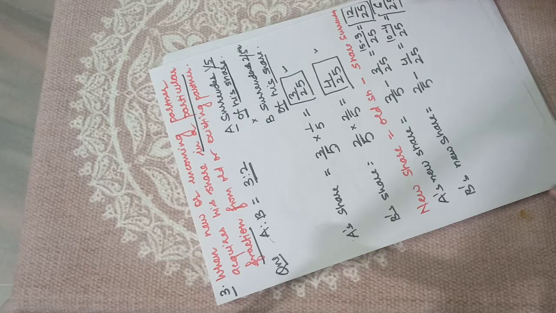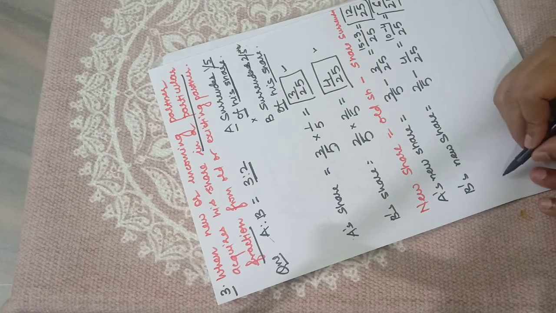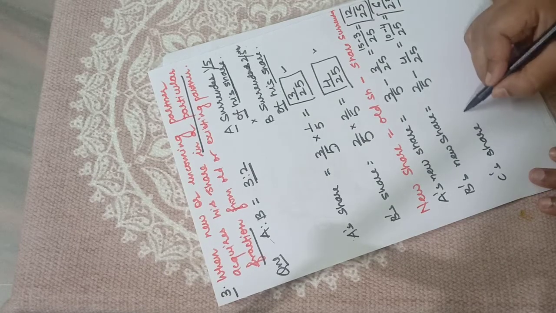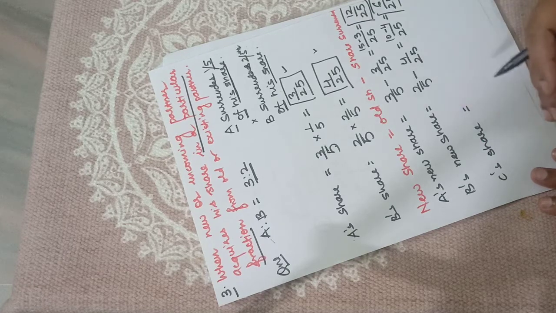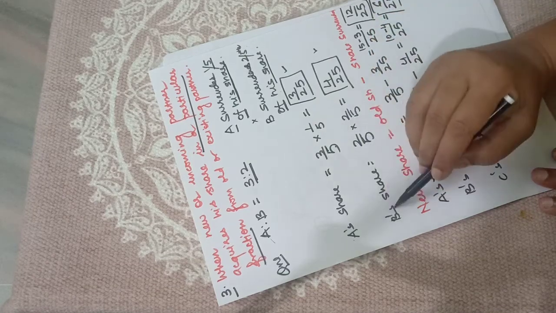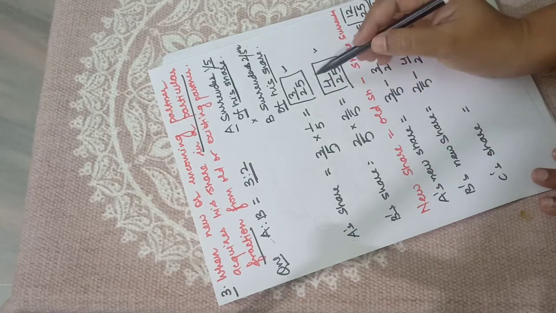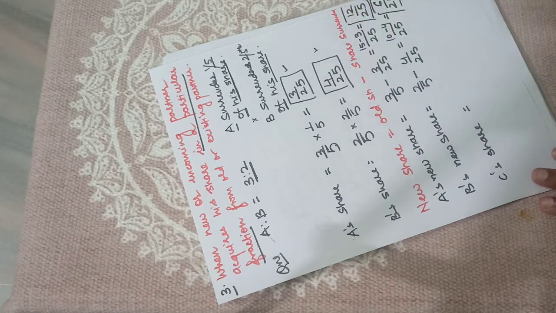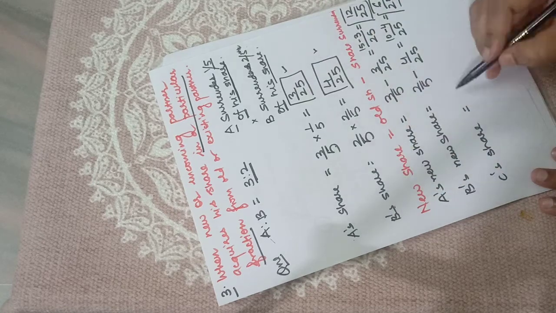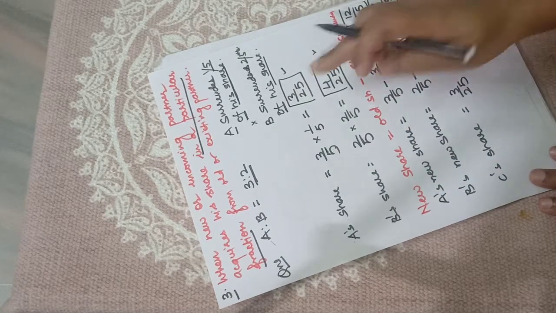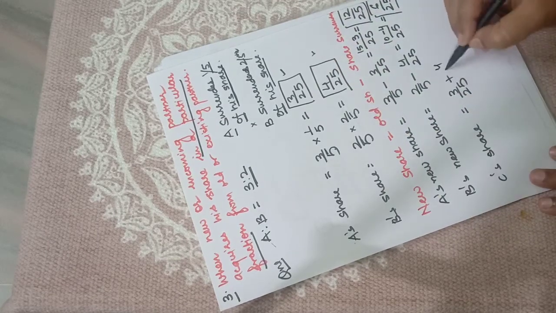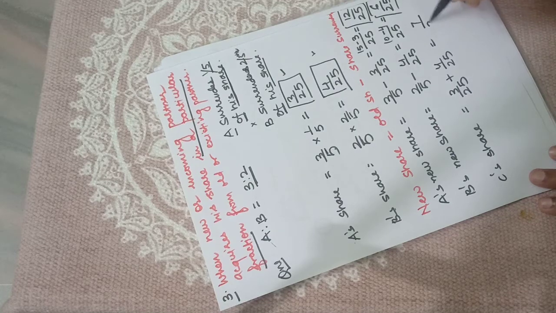6/25. Okay, now what is the share of C? C's new share. C's share is not given. So the fraction which is surrendered by A and B will become his share if you combine the surrendered shares. So he is getting 3/25 from A, and 4/25 he is getting from B. So we'll combine both shares, and it will become 7/25.